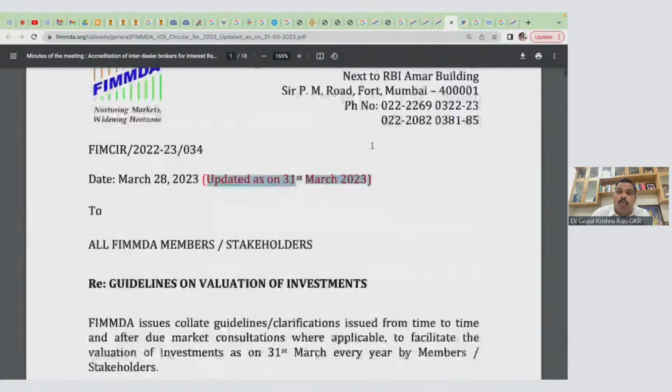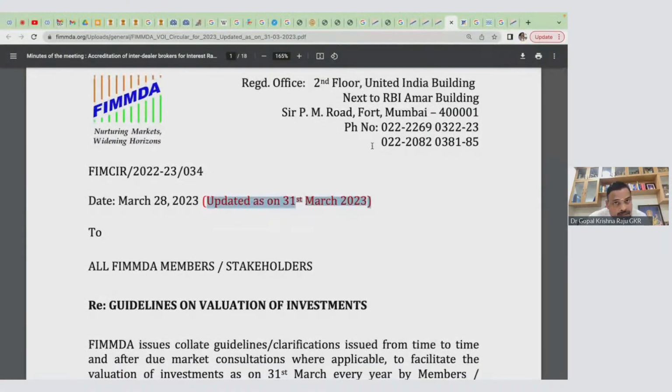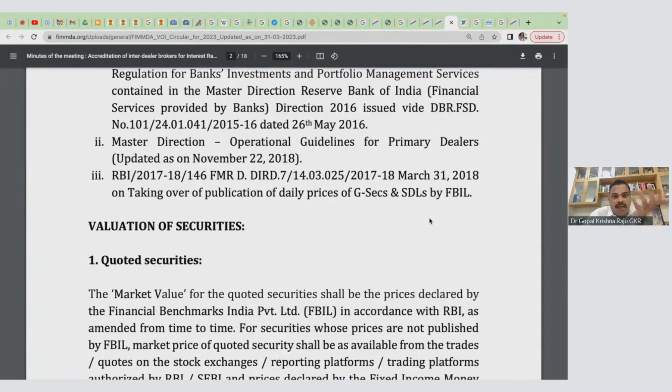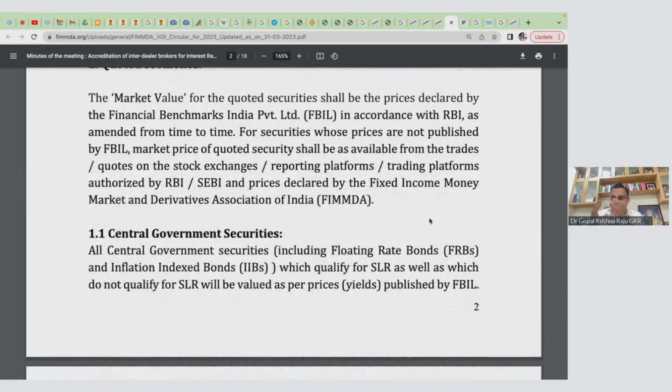How do you value investments? Now, who will do this? We are central auditors for one of the banks. Central statutory auditors, they will be doing the audit of the investments of the banks. So when the investments of the bank are in the balance sheet, should they be at historical cost, where they would have invested? Of course, you have SLR, the statutory liquidity ratio. The statutory liquidity ratio money, they will not keep it in the bank, they will invest somewhere. So where will they invest?